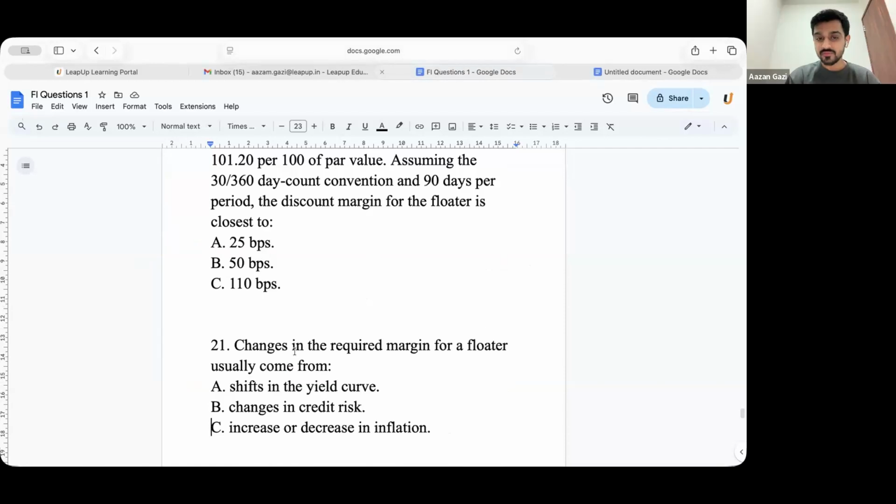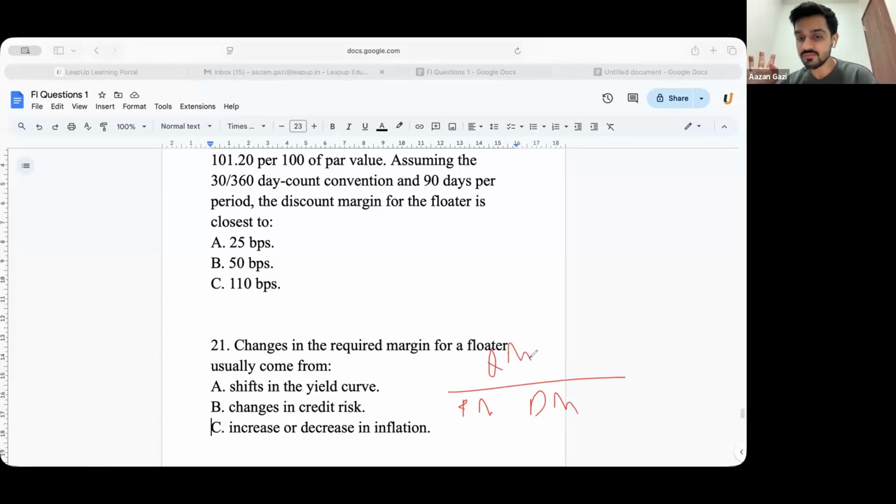Let us look at the next one. Changes in the required margin for a floater usually comes from where? Shifts in the yield curve, changes in the credit risk, increase or decrease in inflation. Guys, whenever you hear the term floating rate note, always remember, required margin or discount margin will come in your denominator. Quoted margin will come in your numerator. You always remember that first. Okay, I'm going to repeat it again.